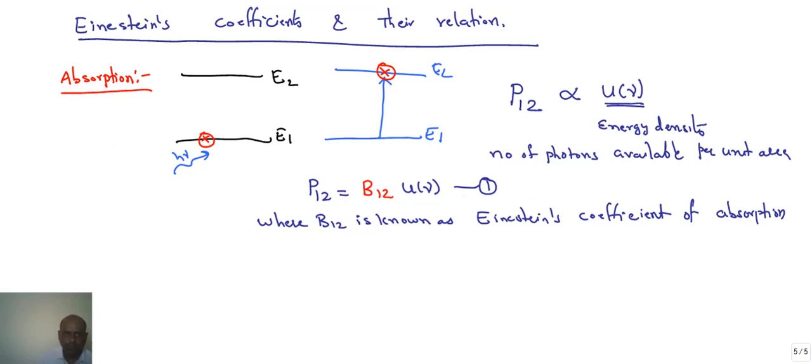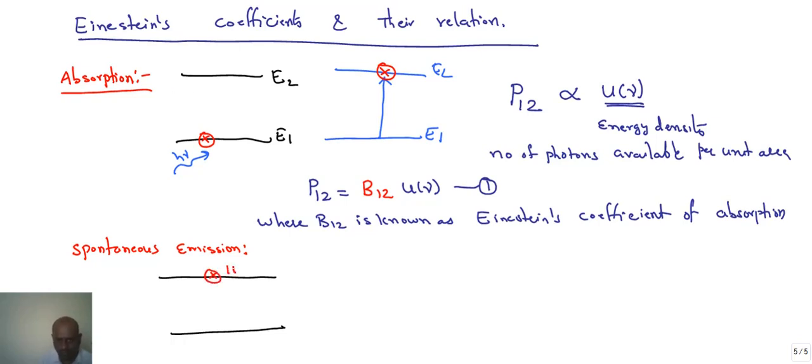Now after absorption, what is the other process we have discussed? It is spontaneous emission. Before the process of spontaneous emission, where is the electron? The electron is in the excited state, and what is its lifetime? 10 power minus 8 seconds. So it cannot stay in the higher state because of instability, because of its lifetime. So the electron has to de-excite from the higher state to the lower state by releasing the absorbed energy.